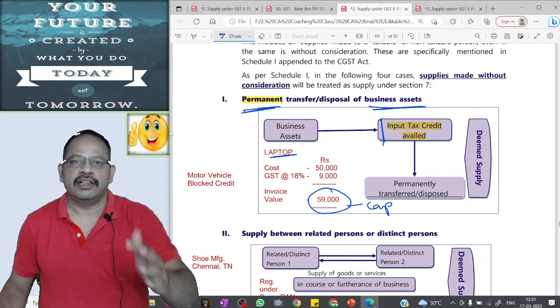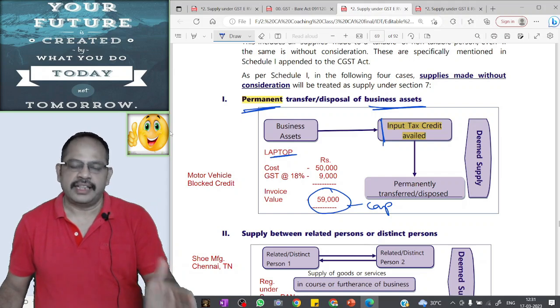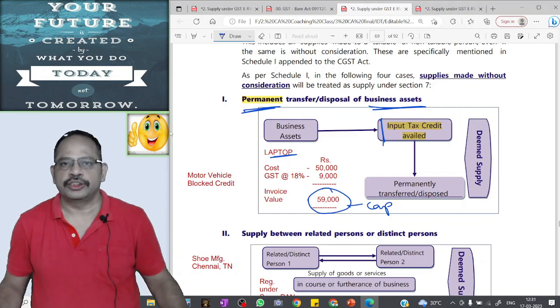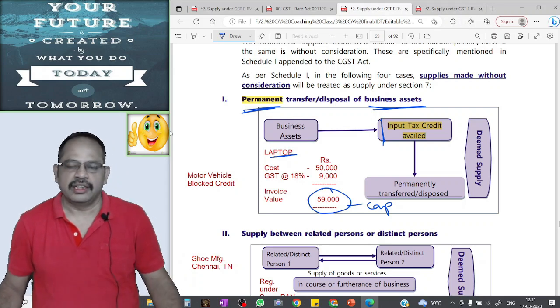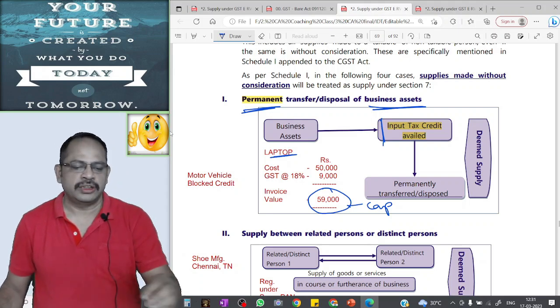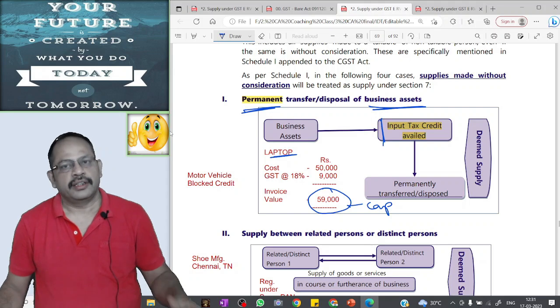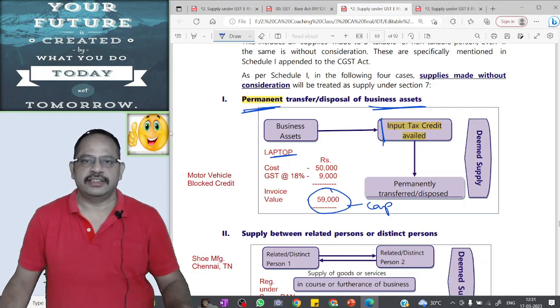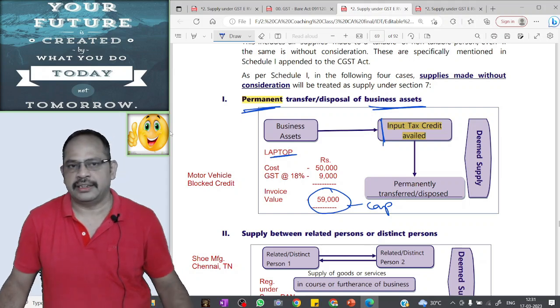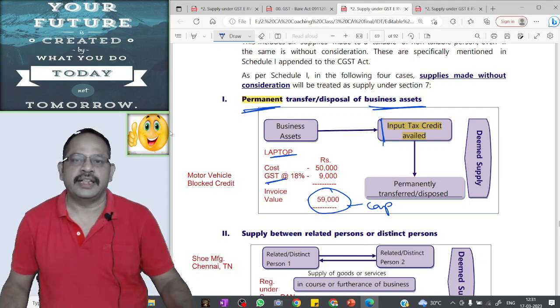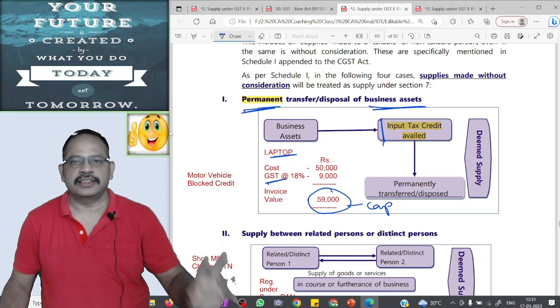At the end of the second year, the supplier transfers this laptop to a charitable institution free of cost or without consideration, or for one or other reason he throws this laptop in a dustbin. In either case, it is not a supply, it is not a taxable event, and GST will not be attracted. The reason is, he did not take the ITC, he capitalized the GST portion.